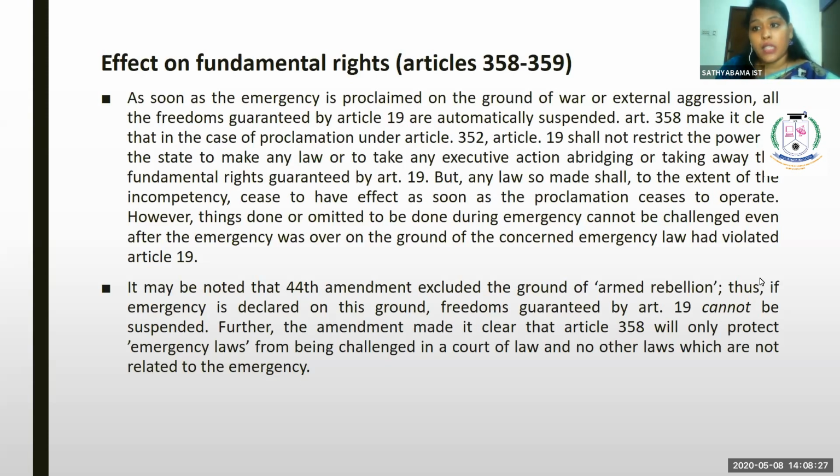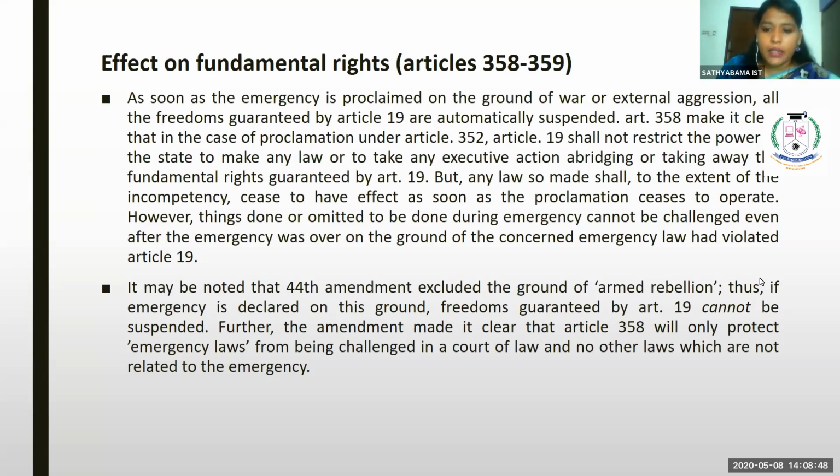Article 358 gives the state the power to suspend the fundamental right. Article 19, the right to freedom of expression, can also be suspended by the state. But after the 44th Amendment, Article 19 cannot be suspended by the state as well as by the union government.